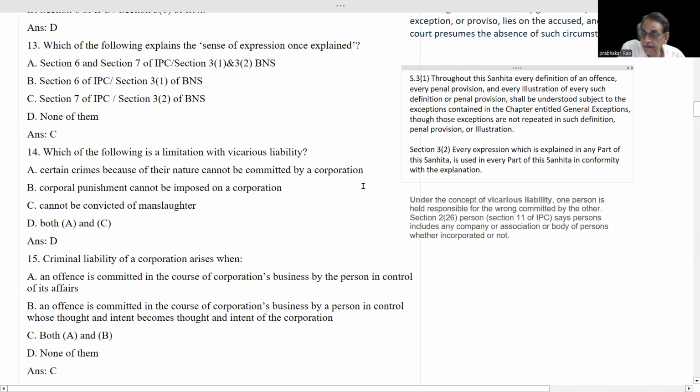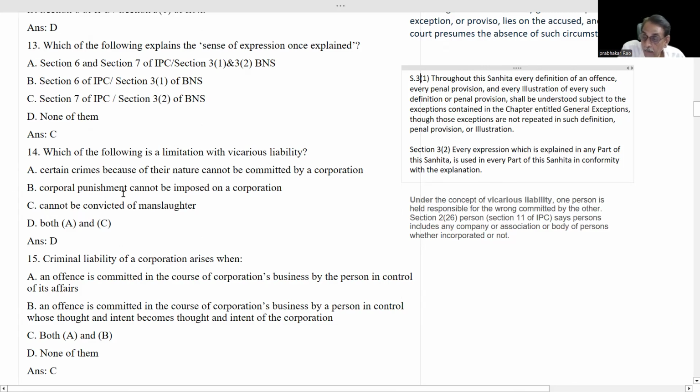It is a true statement. But in the case of cheating, section 420 IPC, or criminal misappropriation of property, yes, such kinds of offences can be committed by the corporation. But some crimes cannot be committed by the corporation due to the nature of that crime.